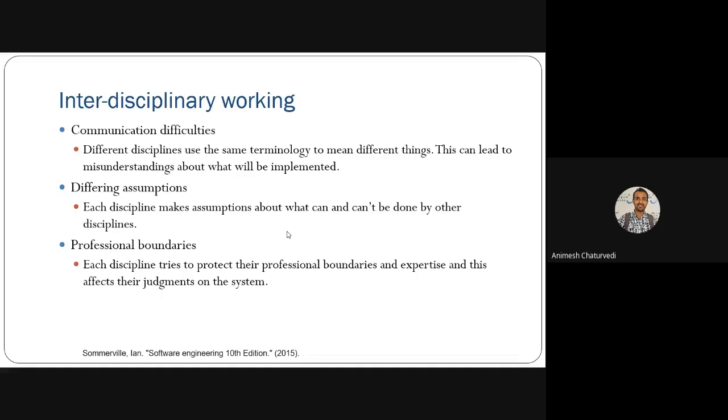Then there is judgment of the system, whether the system could be better and what is affecting it, such as how marketing can improve sales and how sales can help to do better financial analysis for future prediction. All these things are interrelated, and professional boundaries are also interrelated to each other.